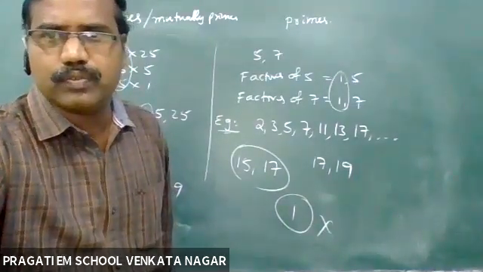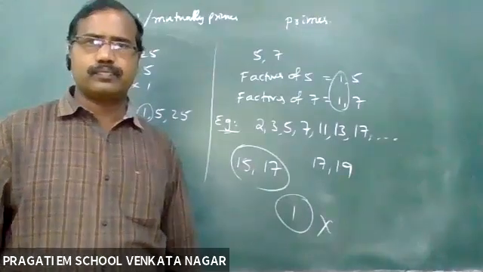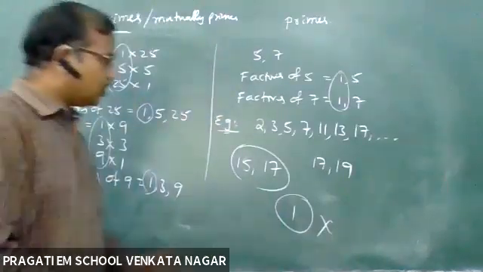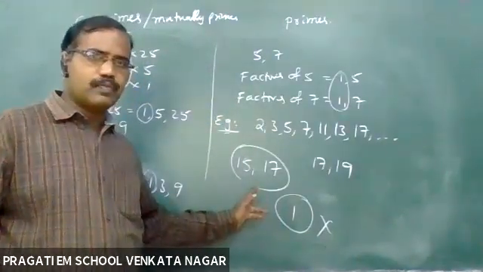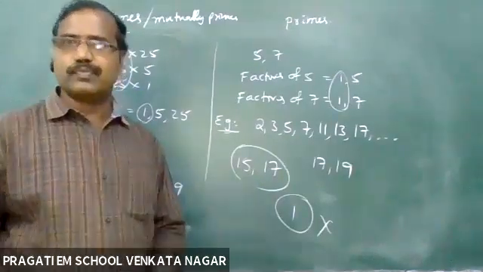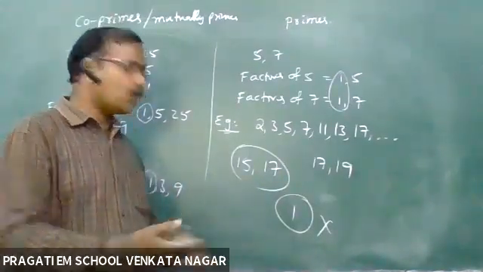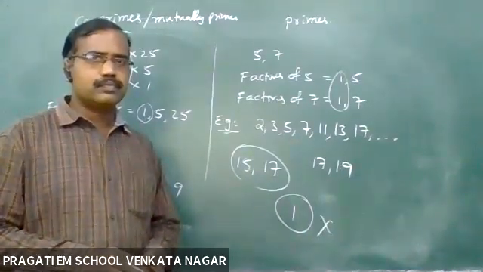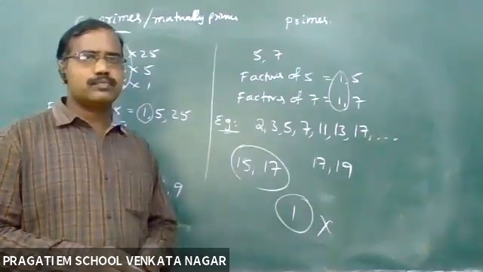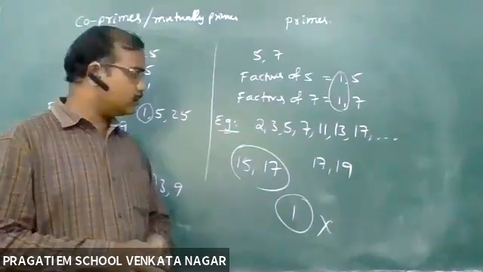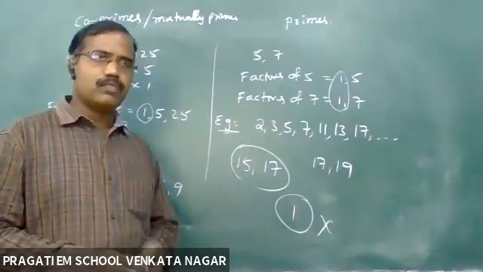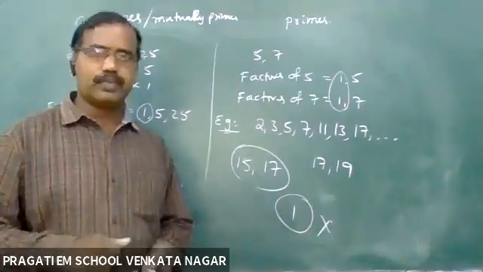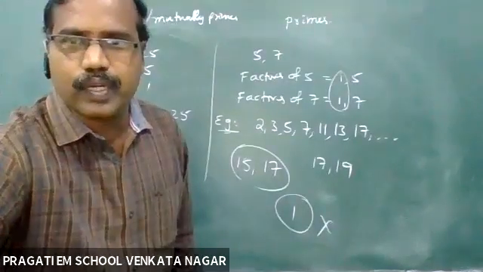Lakshmi Rajya. Yeah, what is your doubt? You asked one question, 15 and 17. Those are co-primes, sir. Very good, Amma. Can you say how they are co-primes? Because when we write the factors of those numbers, we get one as the common factor. Okay, what are the factors of 15? 1, 3, 5, 15. Okay, very good, ma'am. Keep it up. Thank you, sir.